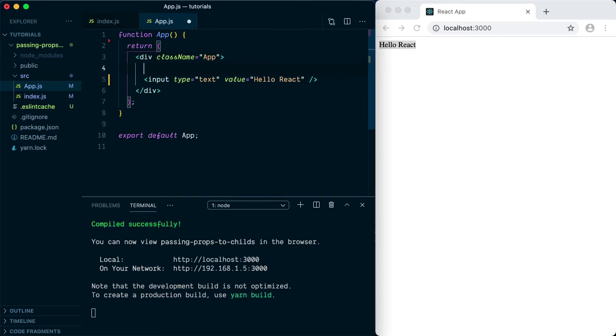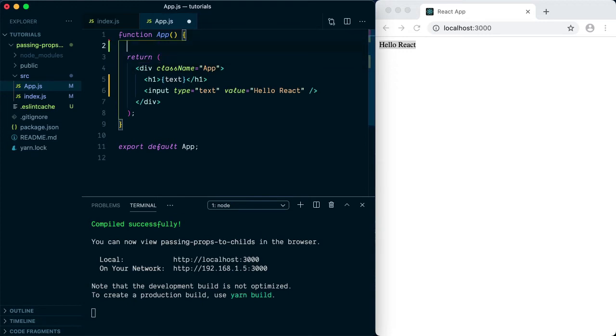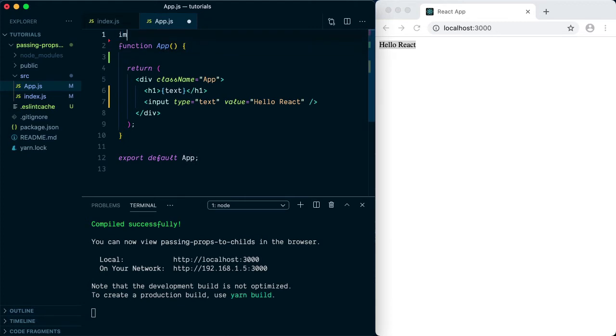Okay, now we need a heading as well. So we are going to have an h1 heading here, and the text is going to be whatever we type here. I'm going to call it simple text. And to store the text we are going to use state. To do that, first we need to import React from React.